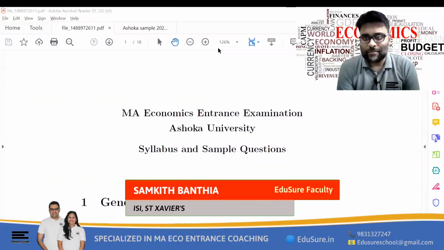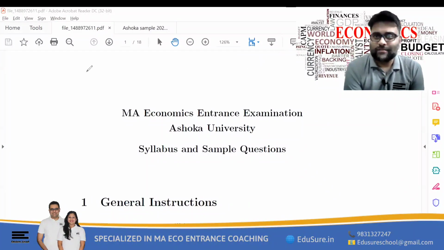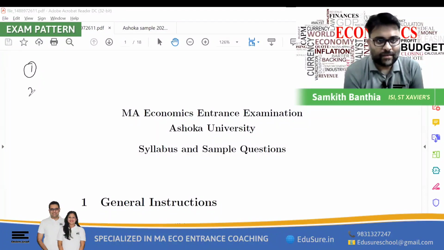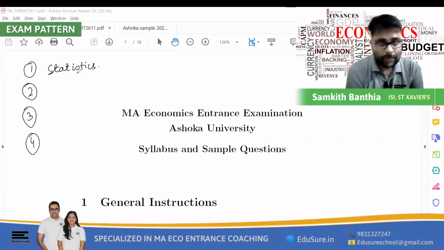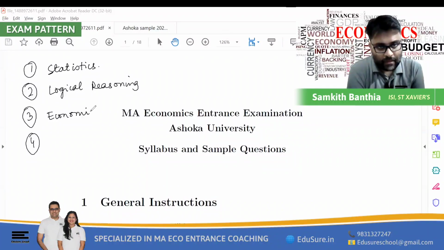So, first up, let's talk about the pattern of the entrance examination. What I understand is Ashoka University will be dividing the entrance examination into 4 parts. First section will be a statistics section, which will be compulsory. The second section will be a logical reasoning section. And the third section will be an economics section. And fourth will be a mathematics section.